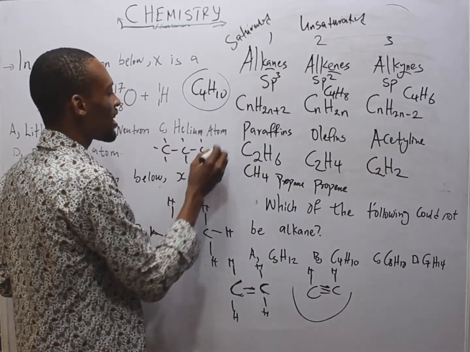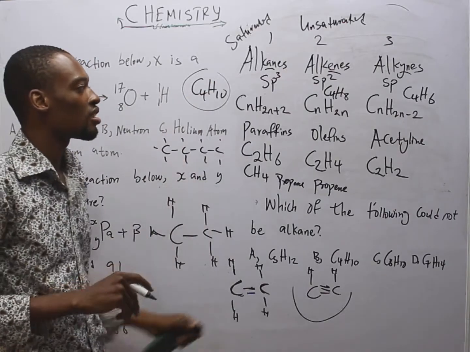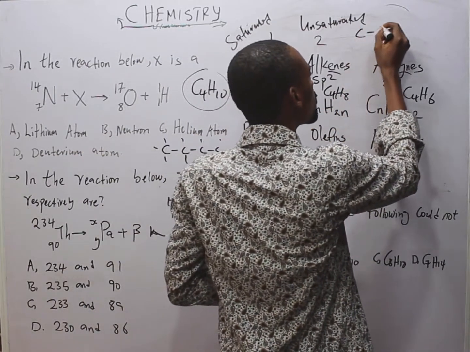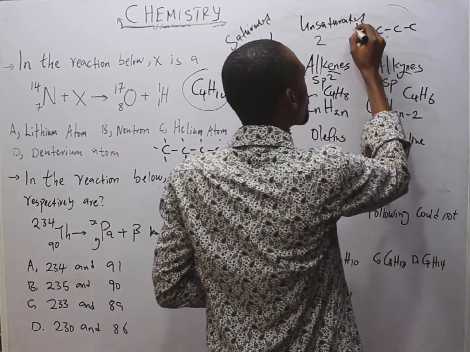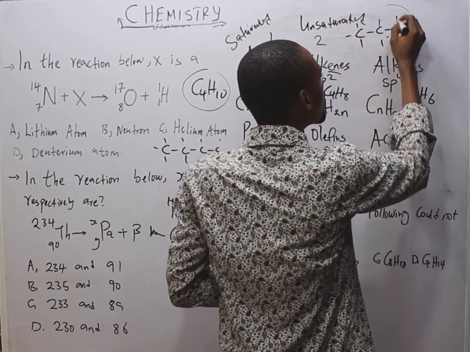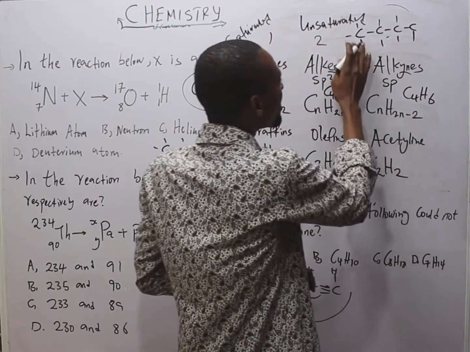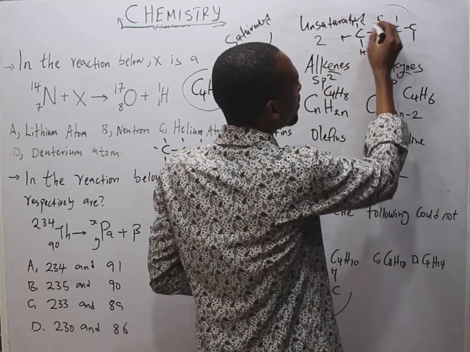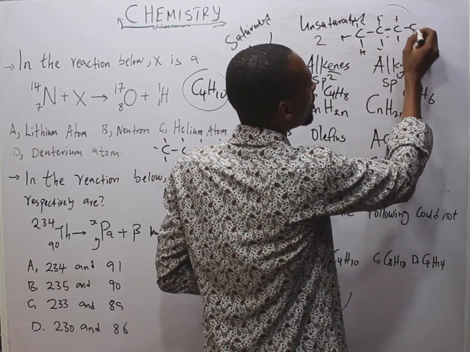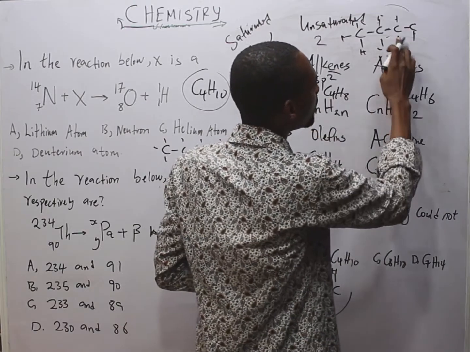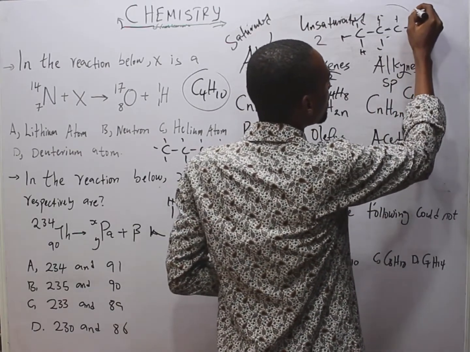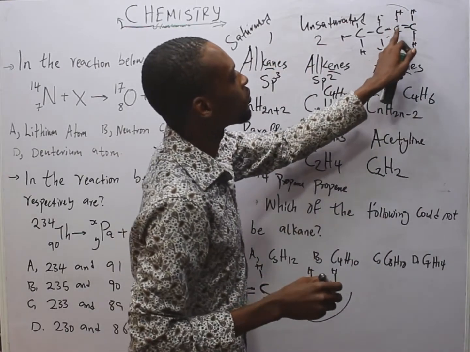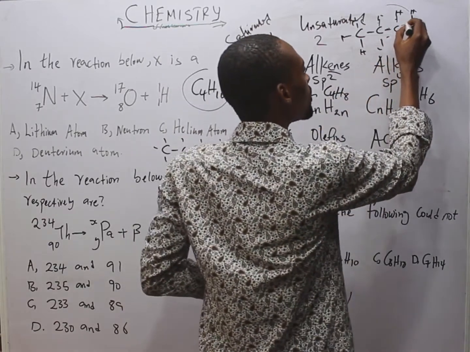If you are to draw this C4H10, it is simply 1, 2, 3, 4 carbons, and the others are hydrogen. So this is the alkane. But for C4H8, there will be a double bond. So we have 1, 2, 3, 4, 5, 6, 7, 8 hydrogens. These ones are complete, with 1, 2, 3, 4 bonds each. But this one has only 1, 2, so it needs to be completed. This means this hydrogen won't be here, but here, with the others. So this means 1, 2, 3, 4 bonds, and the double bond will be here.